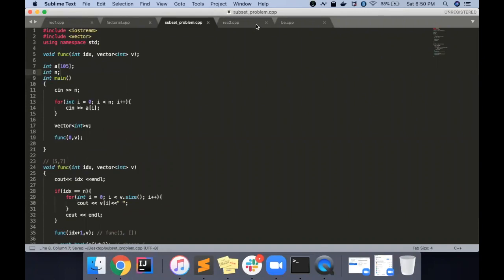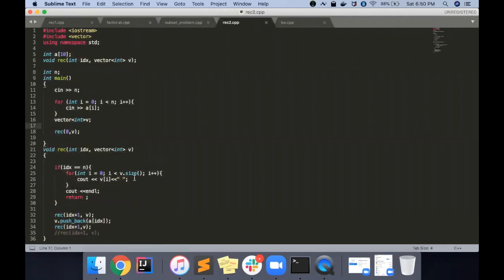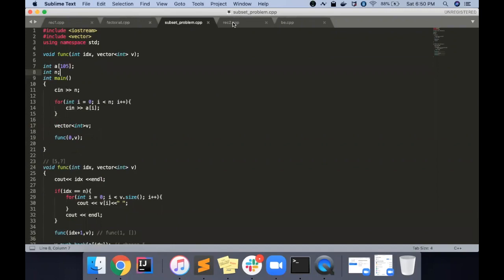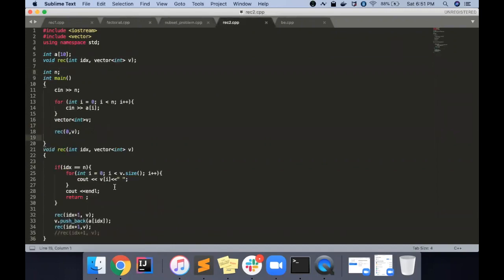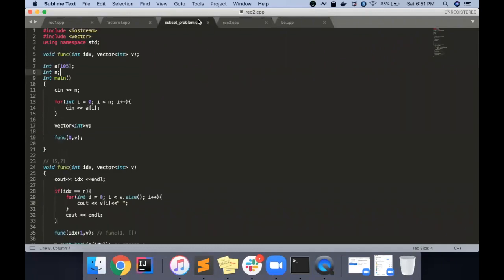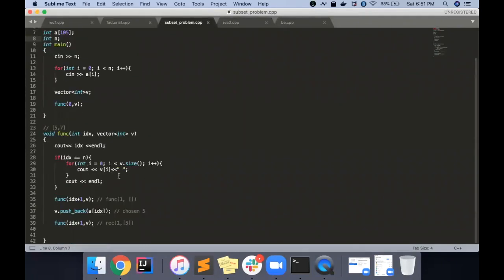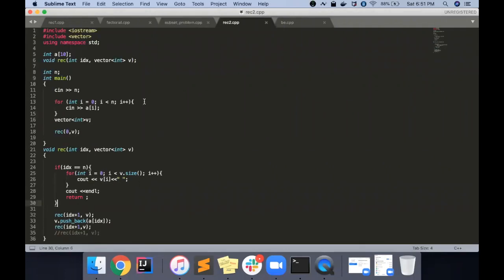No, wait, I'd better check my code. Have I declared n somewhere else also? Just a second. You need to declare the vector. No, man, it's not an issue with the vector. Can you see any difference in these codes?